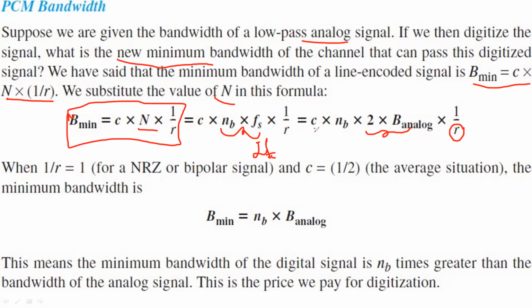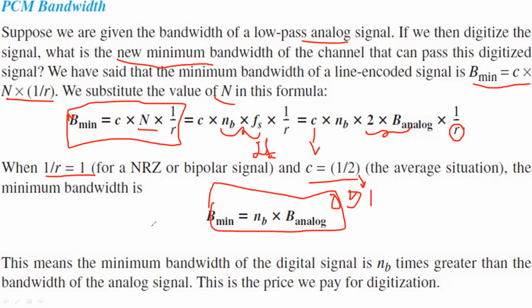We know that the constant C is 1 by 2, since the value is fluctuating between two bits, 0 and 1. So the ratio is 1 since it is non-return to zero. On applying all these values, we get NB into B analog.